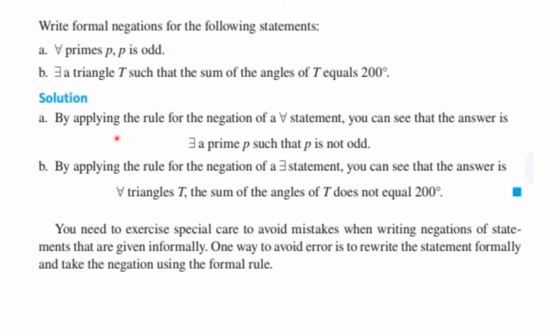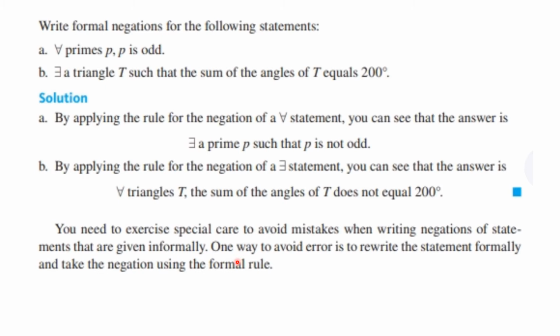If you apply the rules to the first one, for every prime p, p is odd, the negation of that would be there exists a prime p such that p is not odd, or that could be p is even, I suppose. The negation of statement B, by applying the rules for the negation of an existential statement, would be for every triangle T, the sum of the angles of T does not equal 200 degrees.